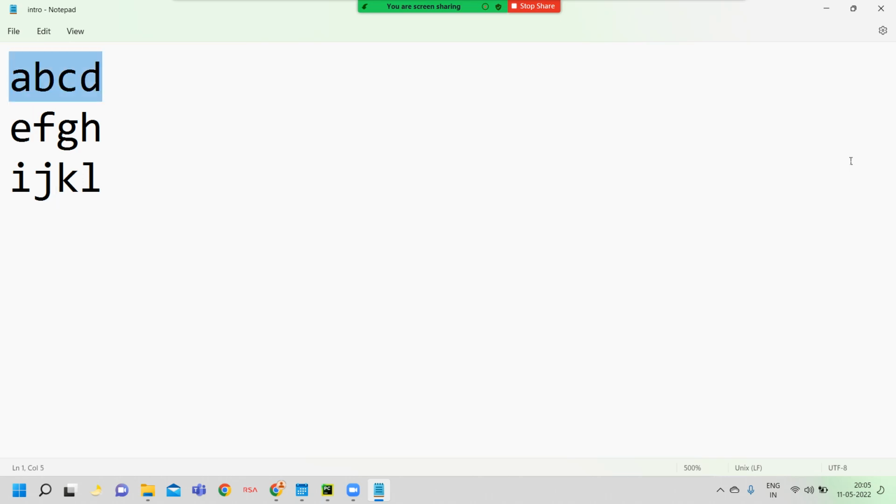Okay, now the first line has 4 bytes plus one new line, 5 bytes. Now the second line has 4 letters plus one new line, so 5 bytes. Now here I and J are 2 bytes. Now the cursor waits here itself, then 10 plus 2 is 12.